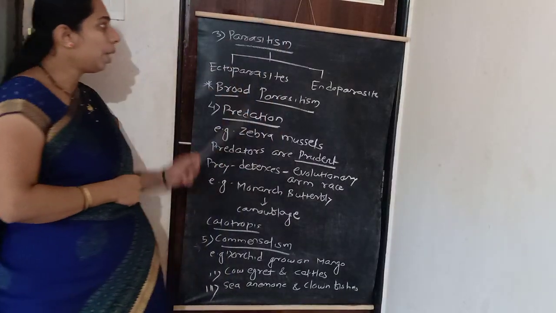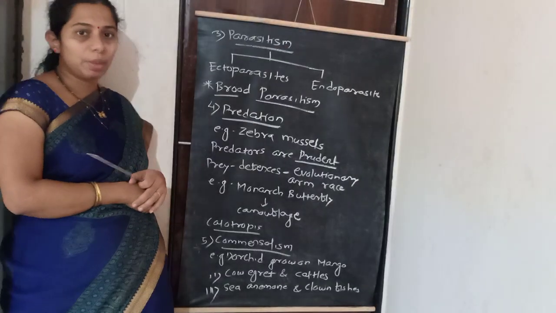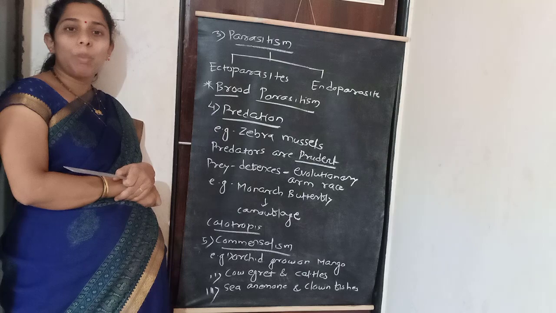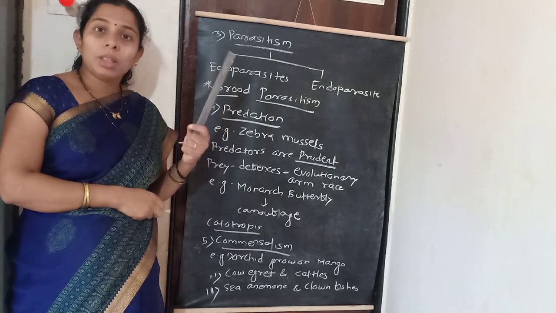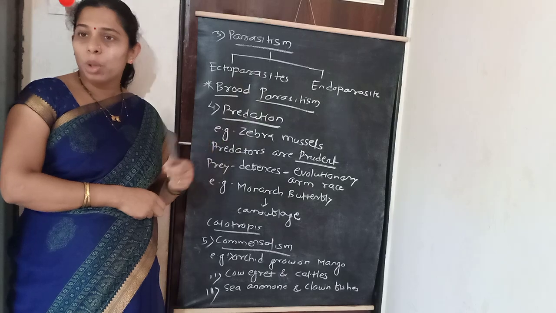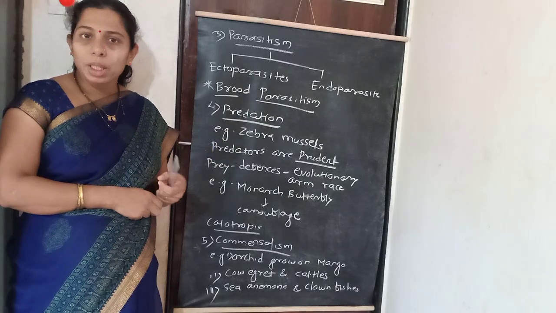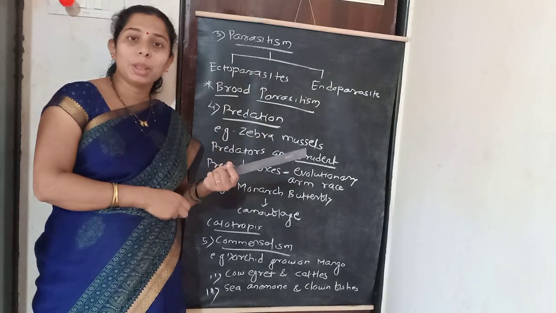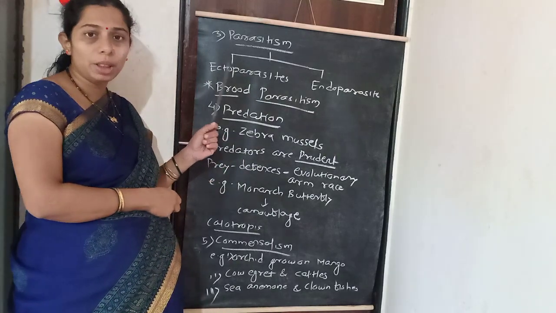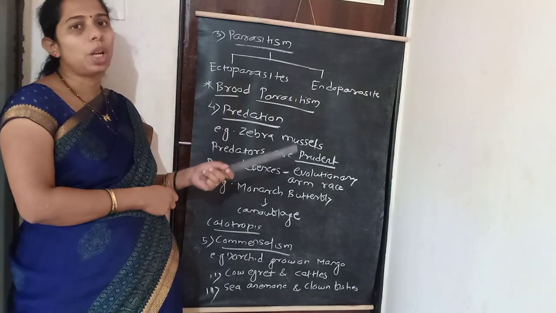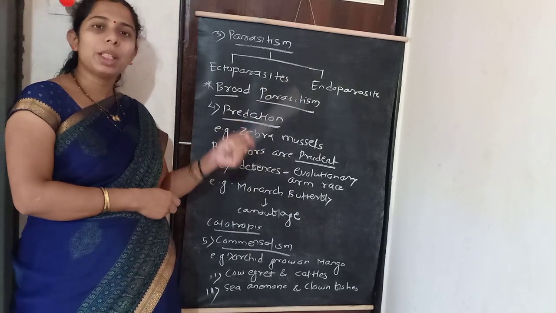Here the third interaction is called parasitism. Parasites are organisms which live on or inside the body of the host. Organisms which live on the surface of the body of the host are called ectoparasites. Ecto means outside, on the body of the host, and endo means inside.